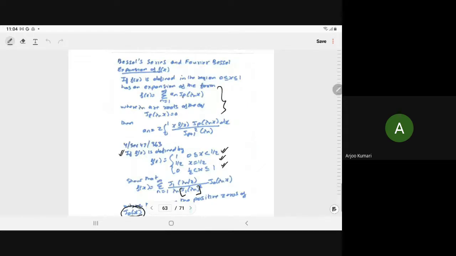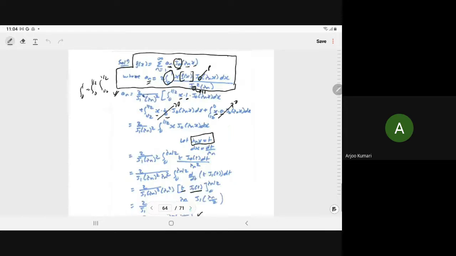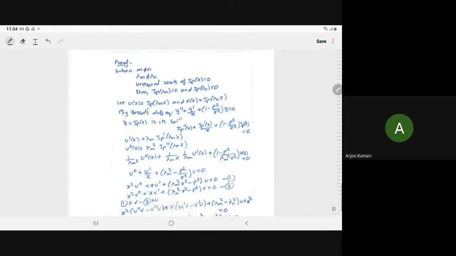So from there we have derived the expansion of any arbitrary function in terms of the Bessel function, right? Where an is given by this formula. Here we have the proof of the orthogonality theorem.